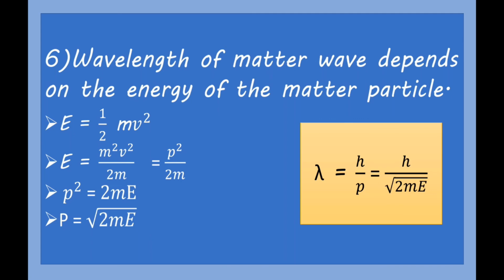Substituting the value of p, that is square root of 2mE, the equation is h upon square root of 2mE. In this way we can say that the wavelength of a matter wave depends on the energy of the particle.